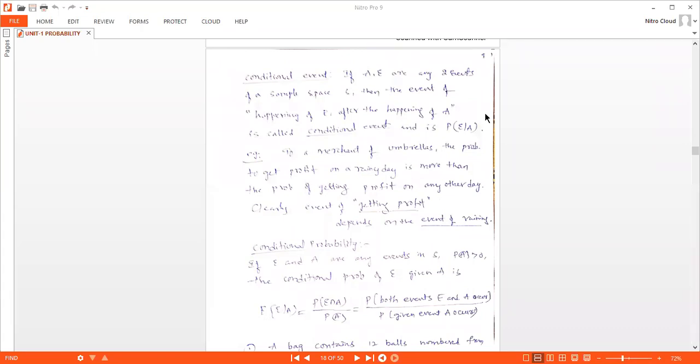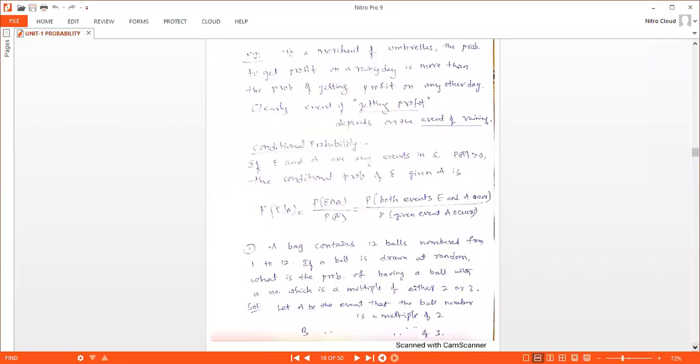So here the probability of getting profit by the merchant of umbrellas is dependent on the event of raining, right? So here we can say this is the conditional event. So he is going to get more profit, right? So if it is the event of raining, right? So in this case we can define conditional probability also.